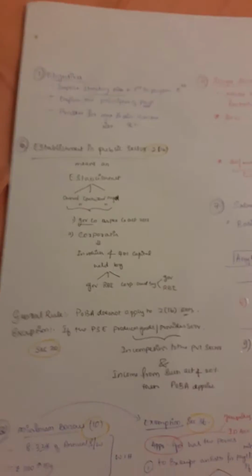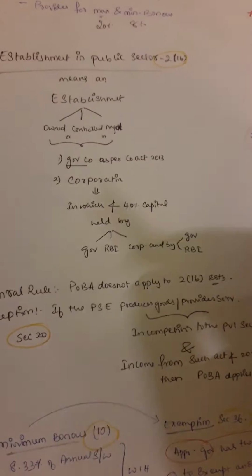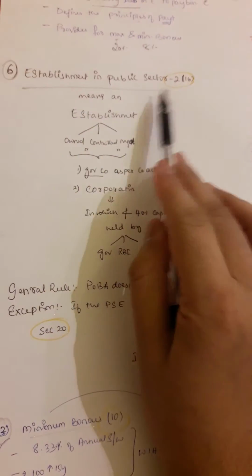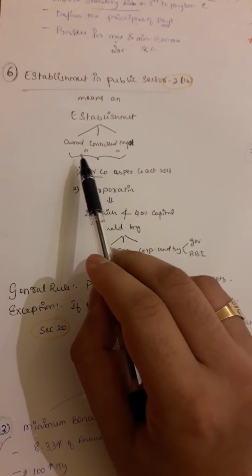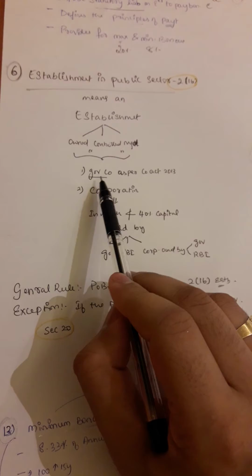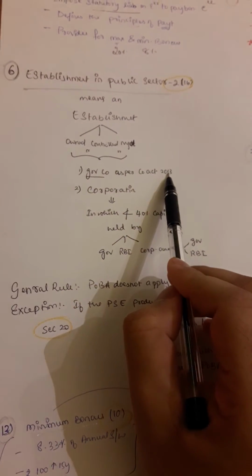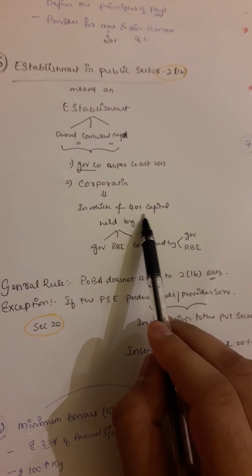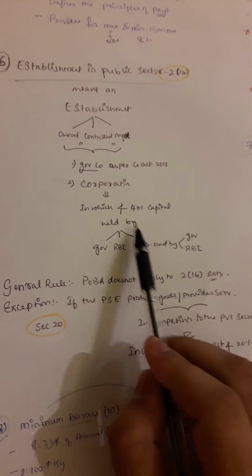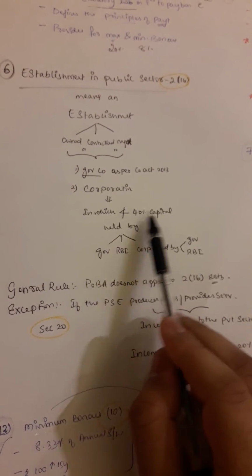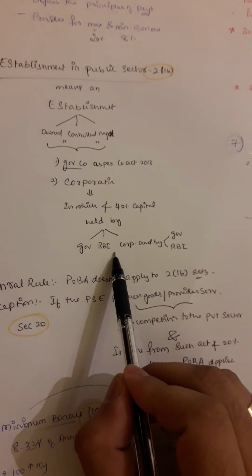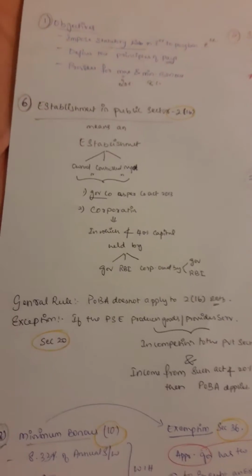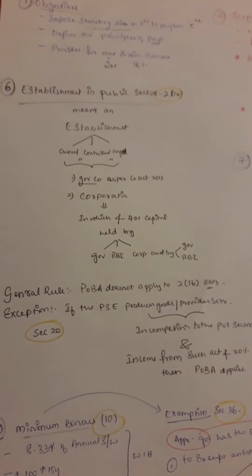You can refer to the PM for the definition, but this is an easy way of remembering it, so I just put it. Section 2(16) tells establishment in public sector means an establishment owned, controlled or managed either by a government company as defined under Companies Act 2013, or a corporation in which not less than 40% of the capital is held by government, RBI, or a corporation owned jointly by government and RBI. It's an important one. They won't ask the definition, but still the concept is important.